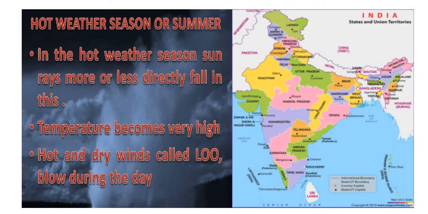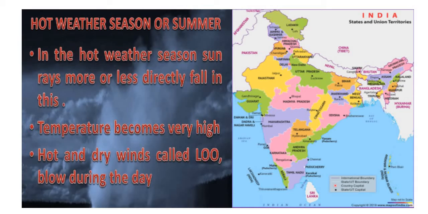Now the next season is the hot weather season or summer season. In this season, here is the Tropic of Cancer in the middle, and now the sun rays will be falling directly on this latitude. So in the northern hemisphere, or in India, we will be having summer season. In the hot weather season, sun rays more or less directly fall here. Temperature becomes very high. In the summer season, temperature will be very high.